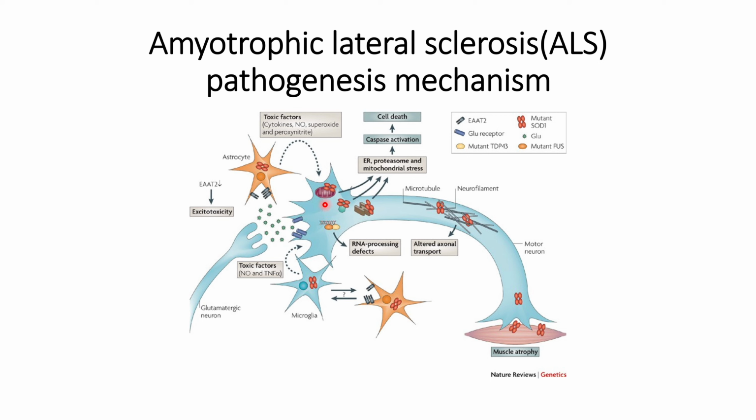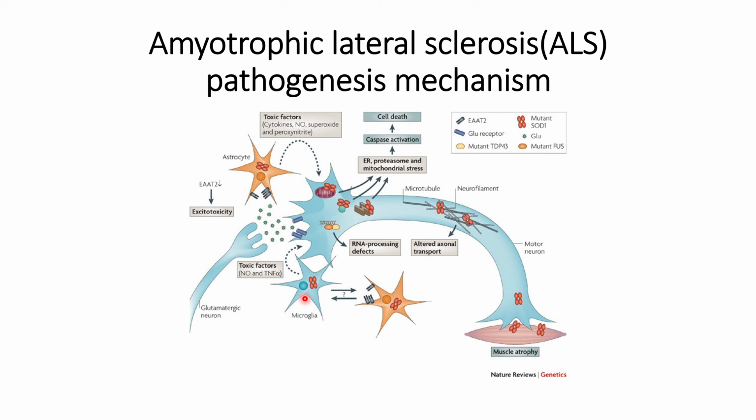And some of the literature also says that the mutant SOD1 itself is not enough for the progress of this disease. So the other factors, such as the glutamate that causes toxicity, along with this mutant SOD1 will promote this kind of disease progression.